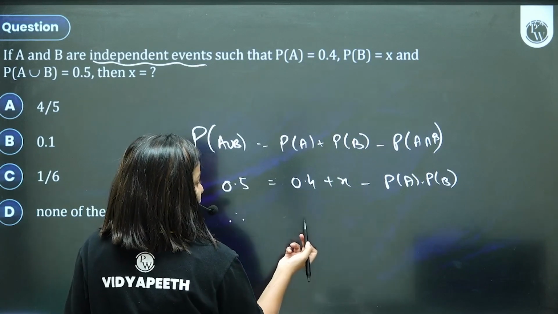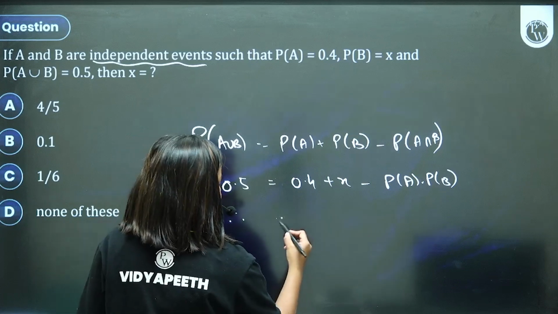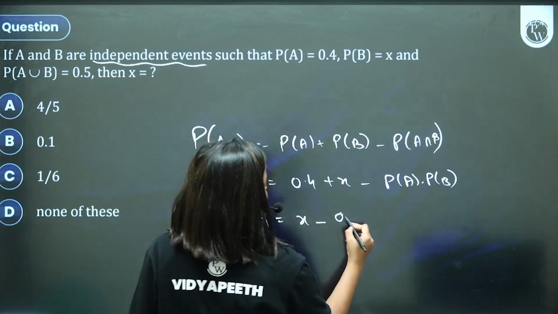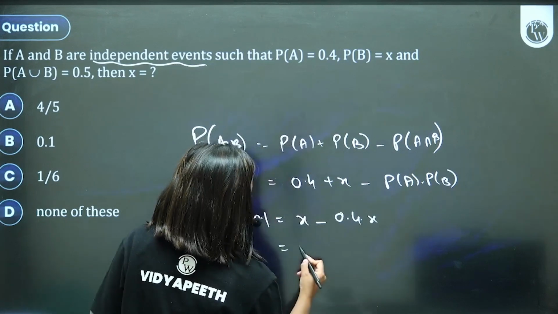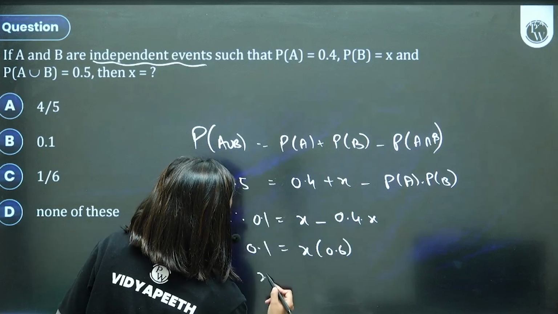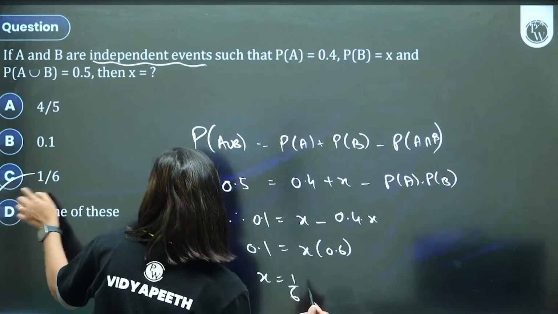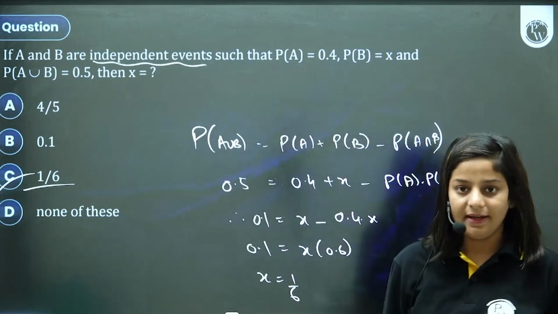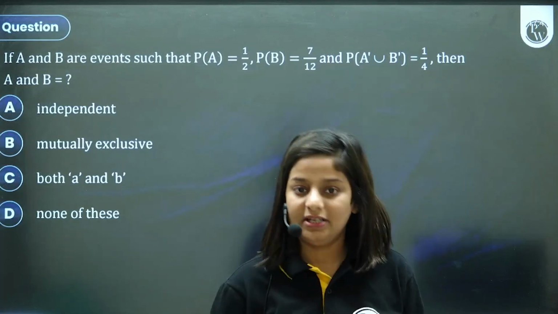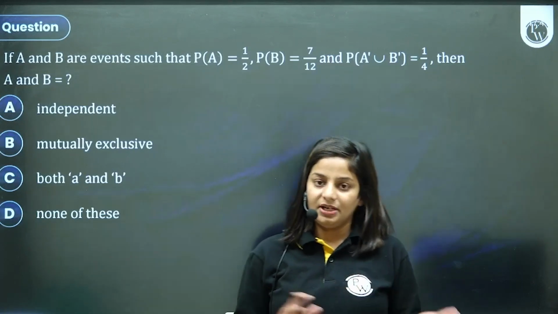So 0.1 equals x minus P of A, which is 0.4, into x. Taking x common, 1 minus 0.4, 0.6 x equals 0.1. X is 1/6. Next, we are going to see some questions on conditional probability and multiplication theorem, word problems, dice.